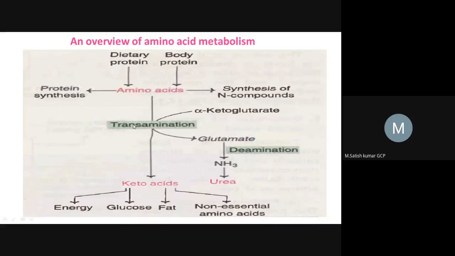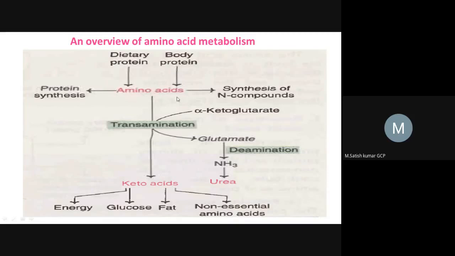metabolism. The first one is transamination. So what is transamination? Here trans means transfer, amination means amine group. So the amine group gets transferred from the amino acid. Actually, an amino acid is a compound which consists of an amine group as well as an acid functional group.